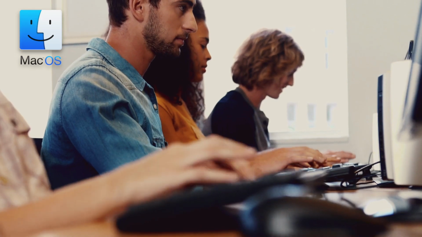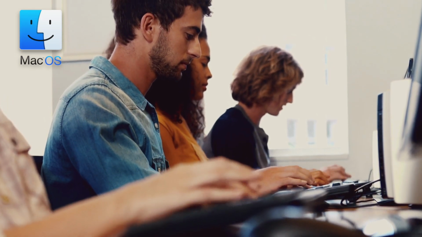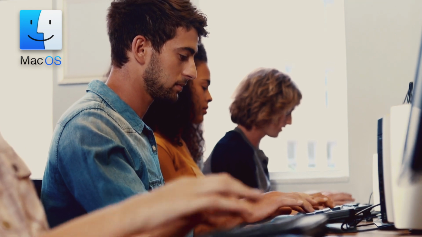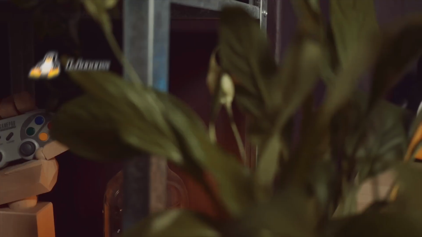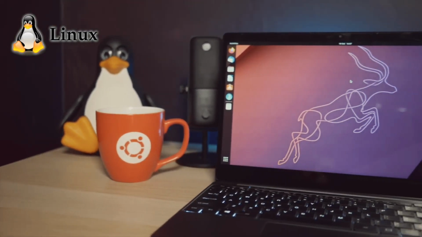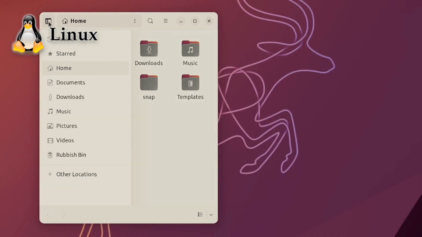Apple's ecosystem is tightly controlled, which can limit some software options, but it also ensures a high level of security. Linux. Linux has come a long way in terms of software availability.